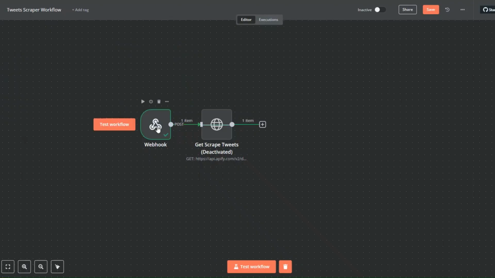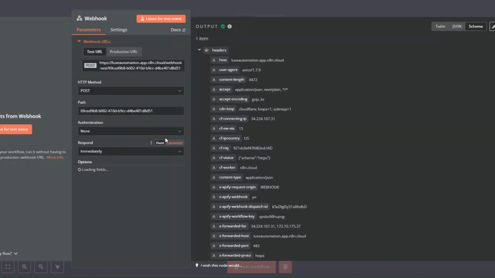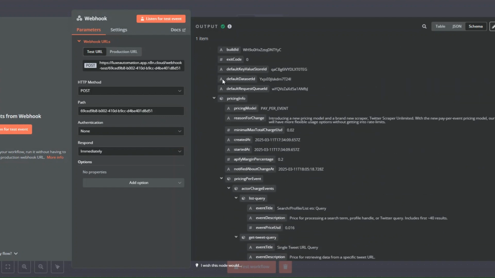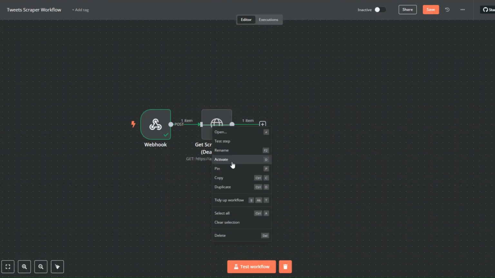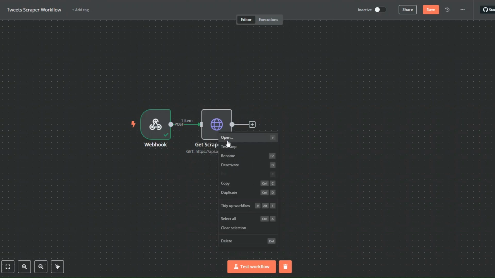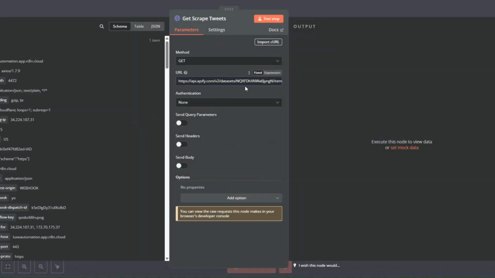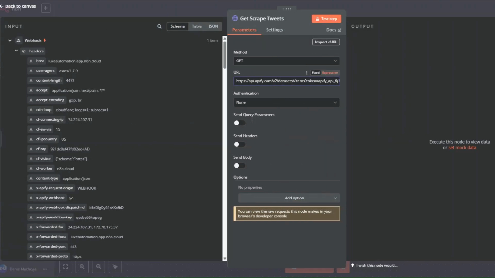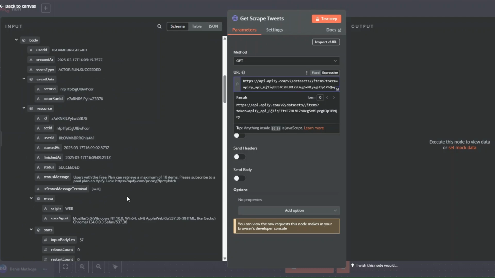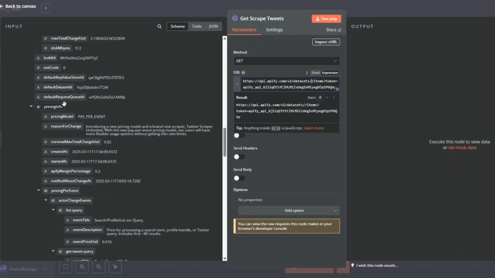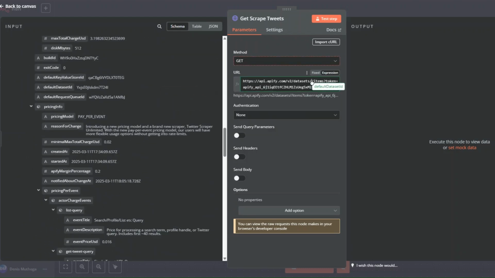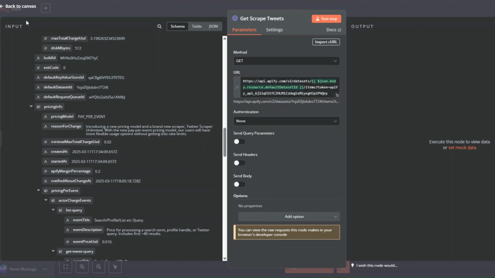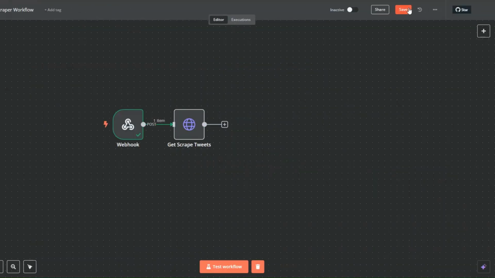And when we go back to our workflow and open our webhook, you can see we got our default dataset ID right here. Now, here we can activate our node and open it. Here, where we added our dataset ID, we're going to delete it. I'm going to click on expression. Here, we're going to drag our default dataset ID right here. So I'll drag it over here. And then click on back.